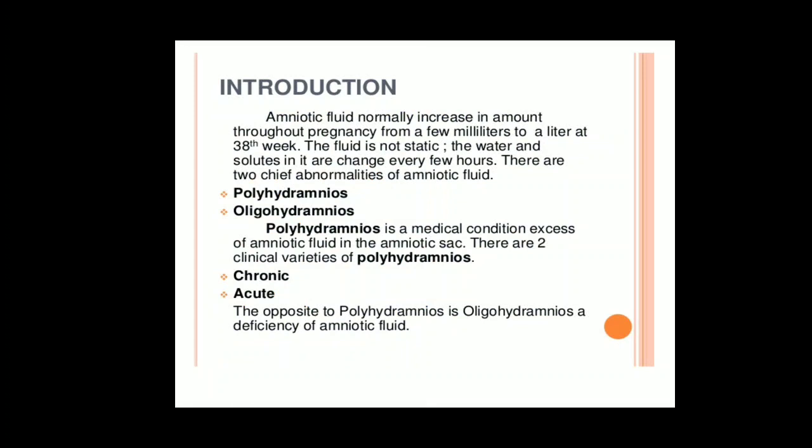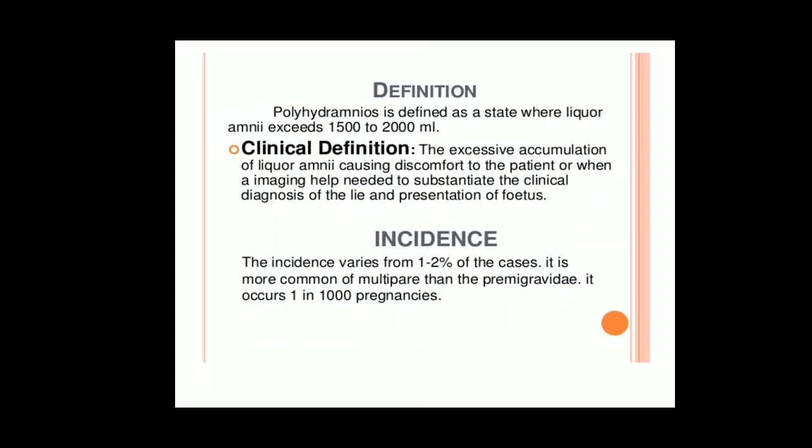Now polyhydramnios is a medical condition that occurs when there is an excess of amniotic fluid in the amniotic sac. When there is an excessive collection of amniotic fluid in the amniotic sac, it is called polyhydramnios. There are two varieties of polyhydramnios: one is chronic, the second one is acute. The opposite of polyhydramnios is called oligohydramnios, a deficiency of amniotic fluid.